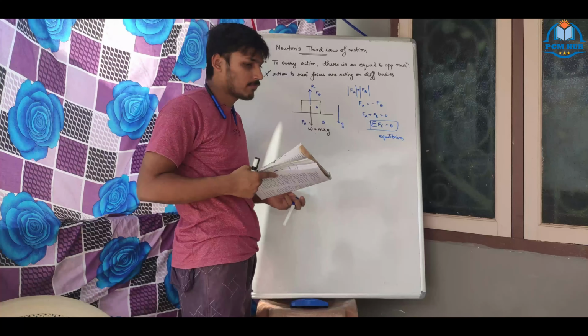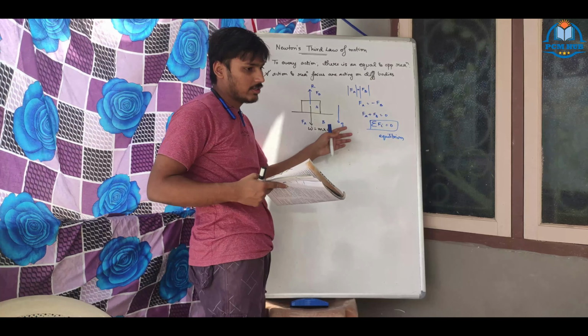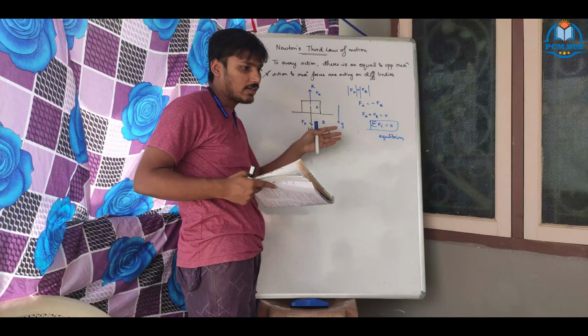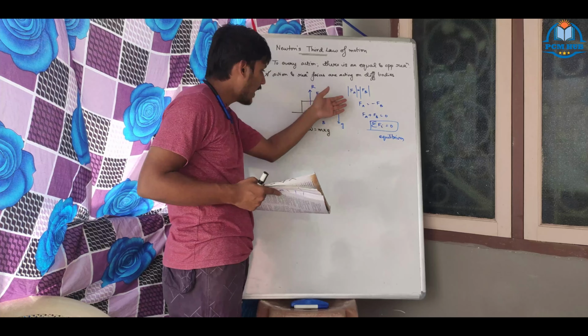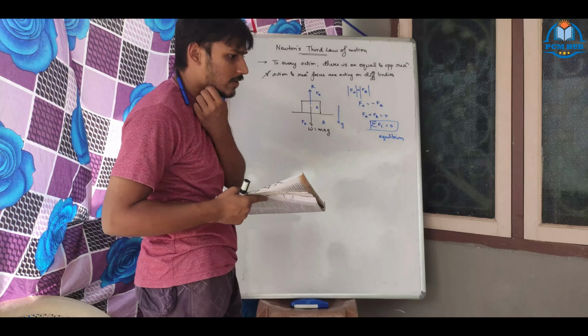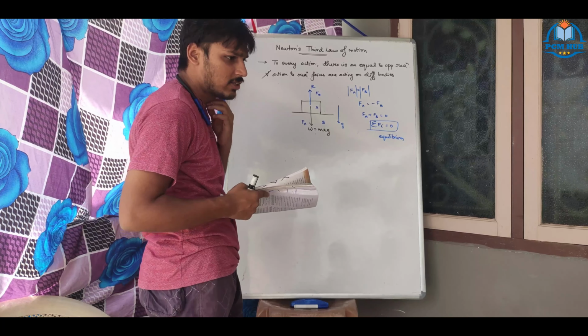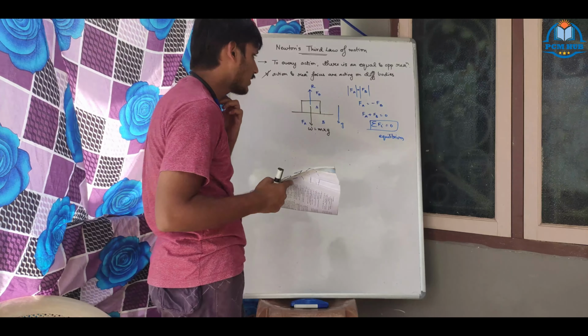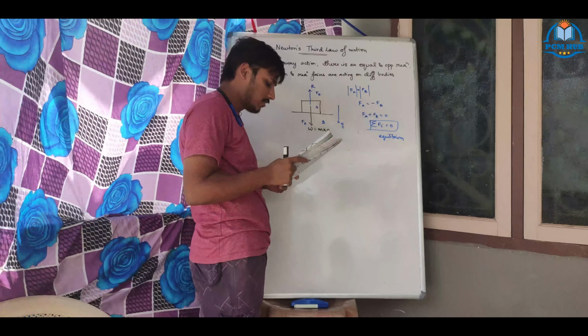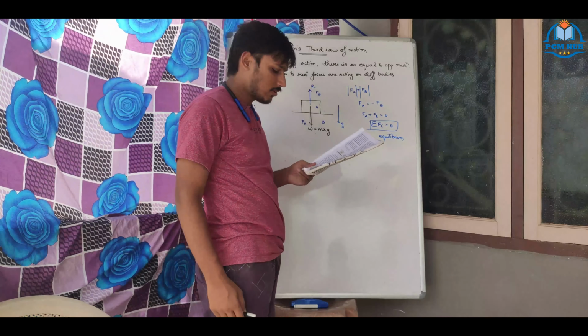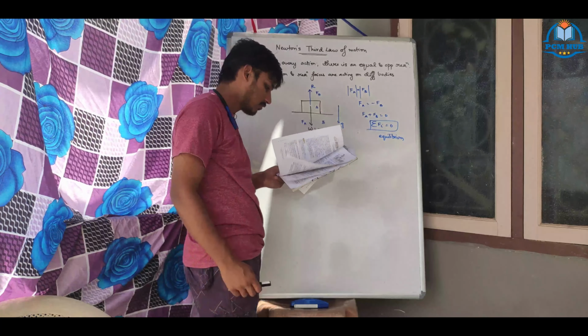This is the verification, the proof that Newton's third law is correct. Without having this numerical proof, how can we say that Newton's third law is correct or wrong, whichever you want to validate? You need to have a solid proof.